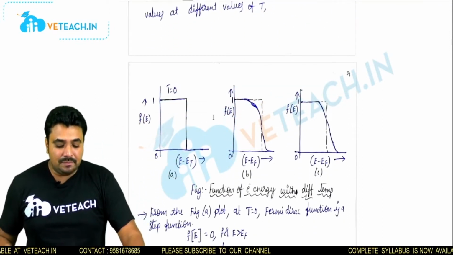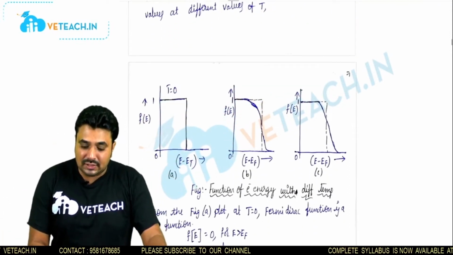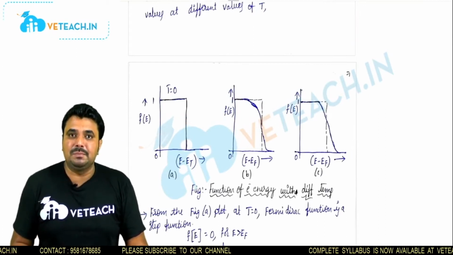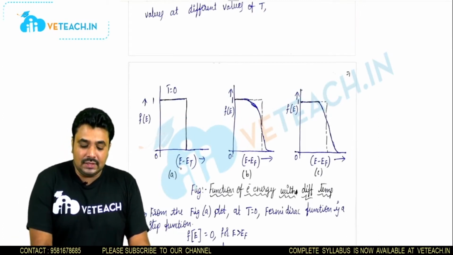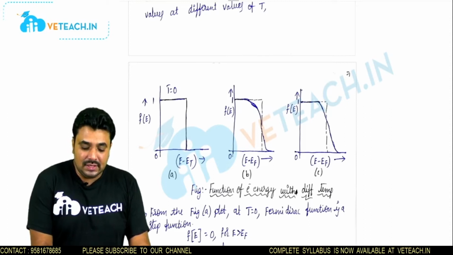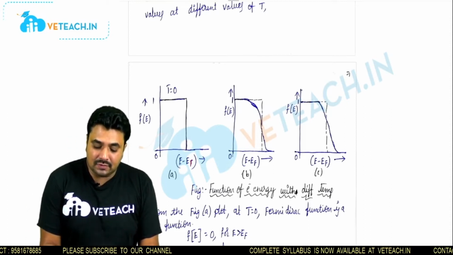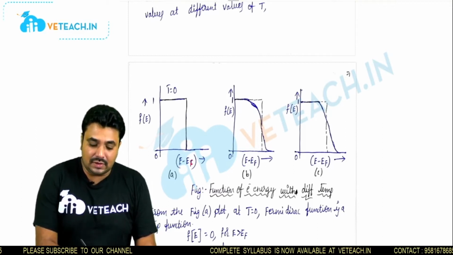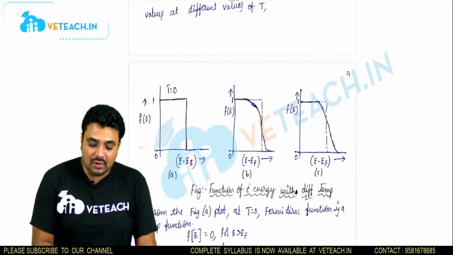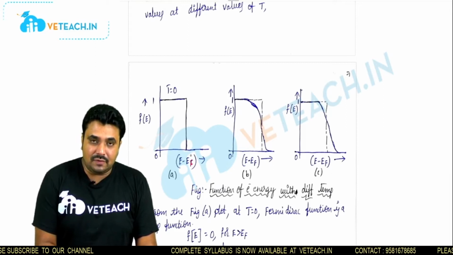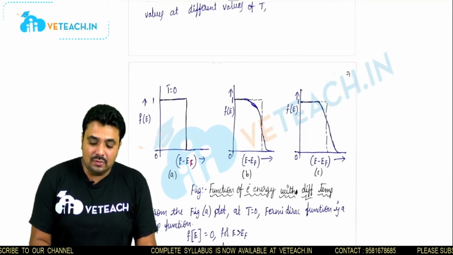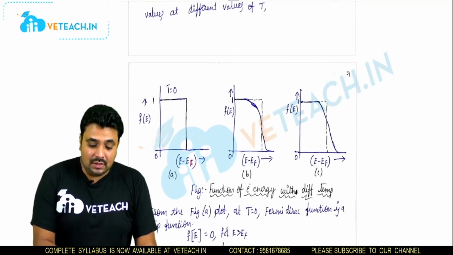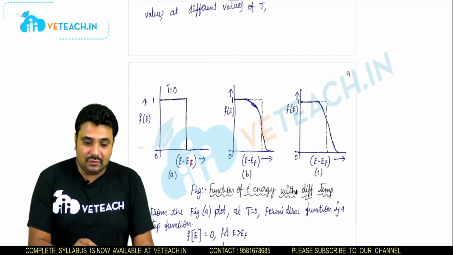Now see this one, the function of electron energy at different temperatures. Here the x axis is E minus EF, and taking it as a function, it is f of E. Now you can see how, by changing E minus EF along with the temperature, it affects f of E. That we are going to see now.